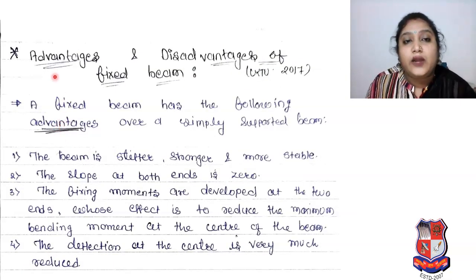Now, what are the advantage and disadvantage of fixed beam? That question also asked in your previous GTU exam. So focus on that. A fixed beam has following advantages over a simply supported beam. So what are the advantages? The beam is stiffer, stronger and more stable. The slope at both the ends is 0. The fixing moments are developed at 2 ends whose effect is to reduce the maximum bending moment at the center of the beam. The deflection at the center is very much reduced.